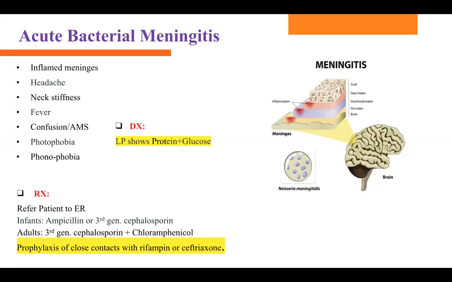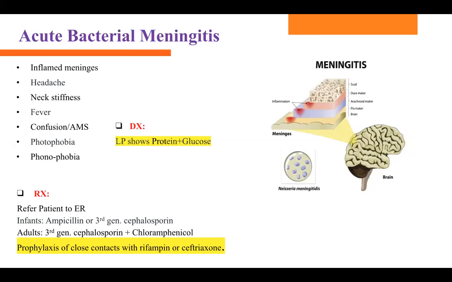So how do we know? The diagnostic test is lumbar puncture. We refer this patient to the ER, they do a lumbar puncture. If it's positive for protein and glucose changes, that means this is classic meningitis. They can also do multiple different tests: CT scan, MRI, blood work, CBC, blood culture, everything.